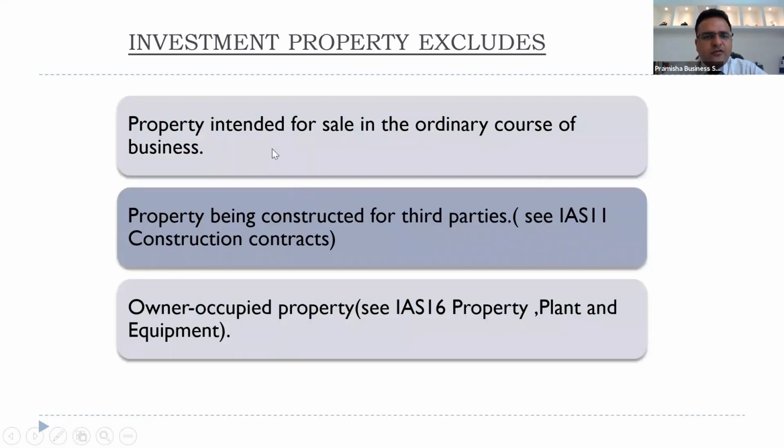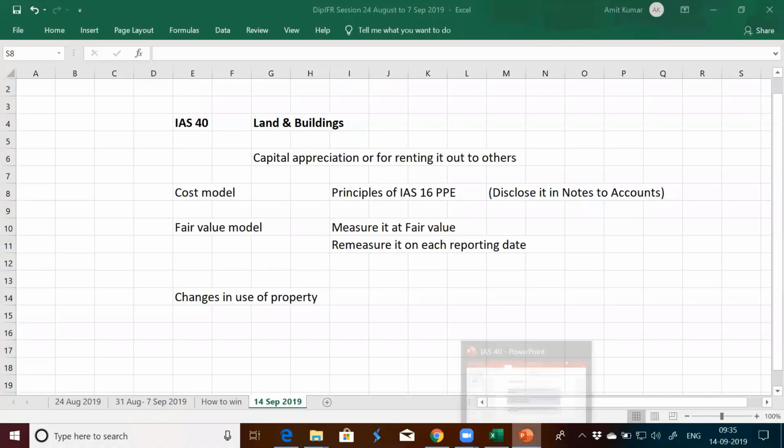Investment property excludes property intended for sale in the ordinary course of business. Which property is this? This is held for sale.